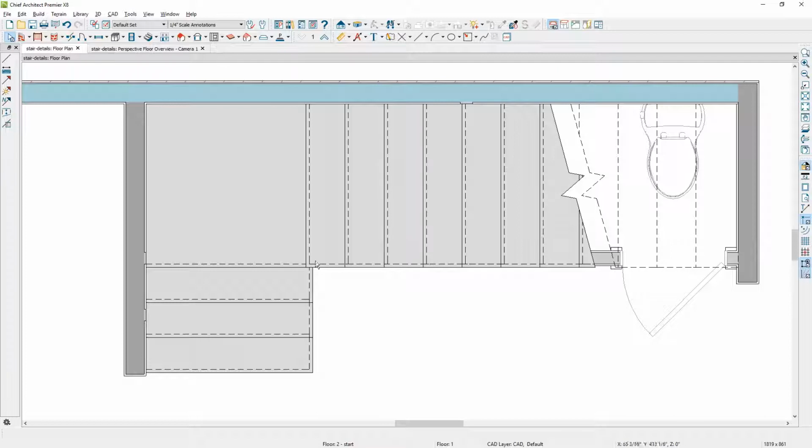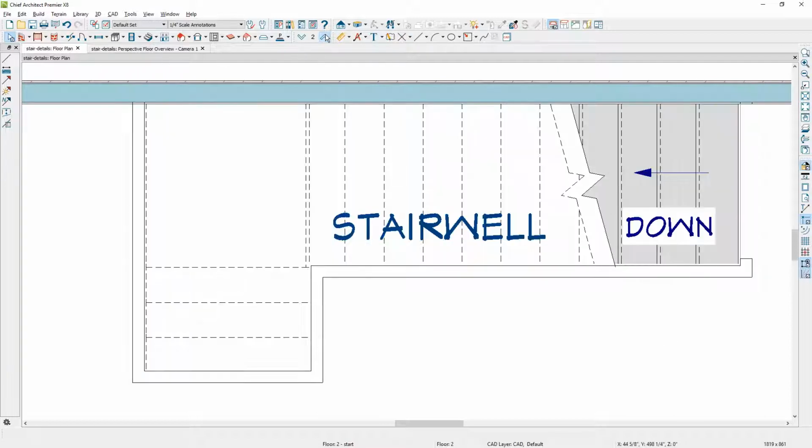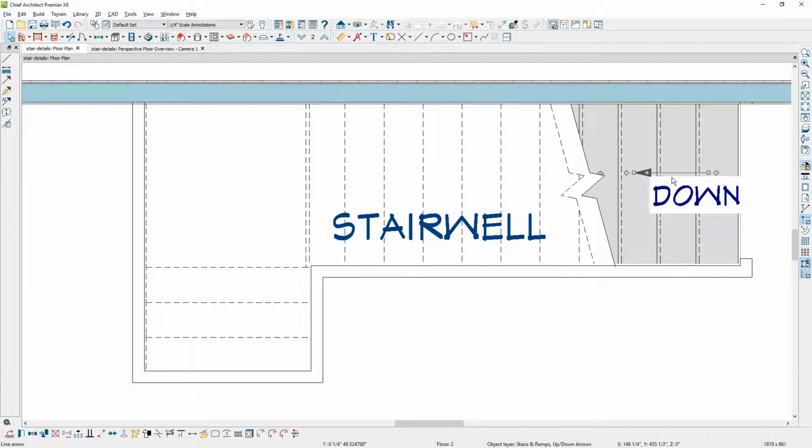It doesn't display on the main floor because we didn't draw anything, but on the second floor it will now show that information, and you can then position it as you need to for that layer display.